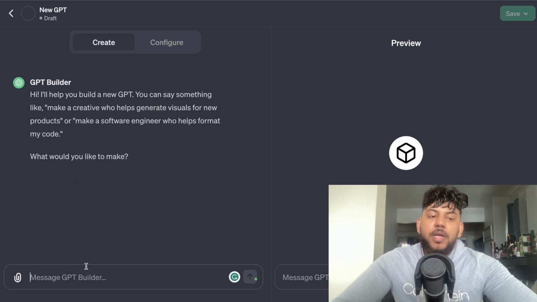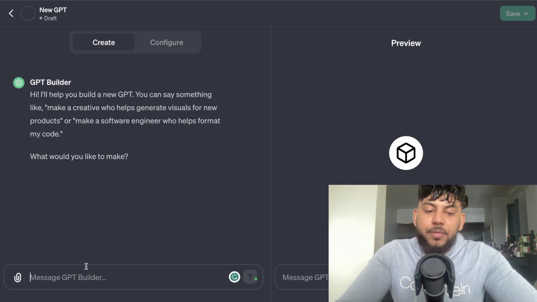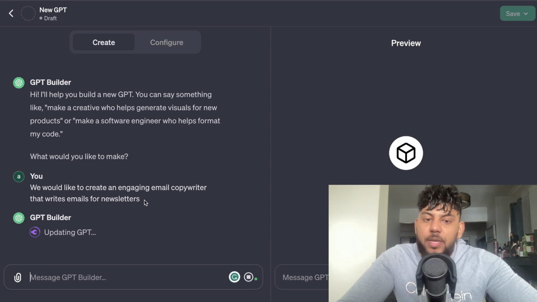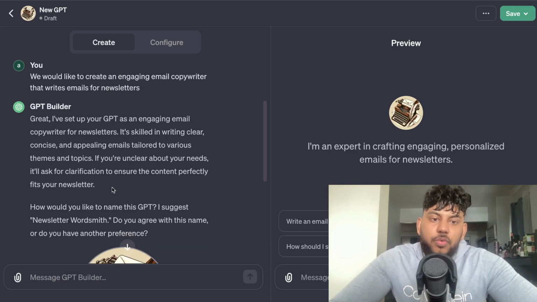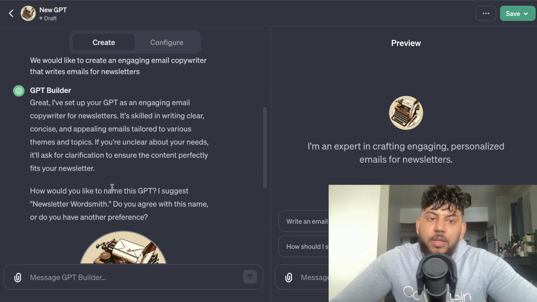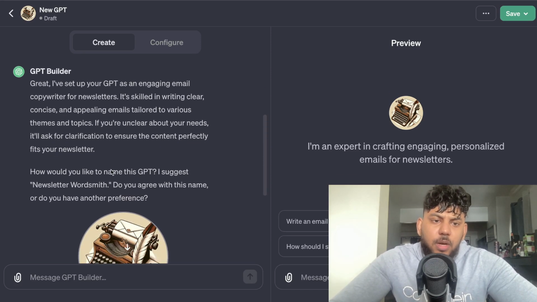So what would we like to make? We just need to describe what we would like to create. So I've told it that we would like to create an engaging email copywriter that writes emails for newsletters. Okay, so the AI has started to create our GPT. It is creating an engaging email copywriter for newsletters. It's skilled in writing clear, concise, and appealing emails tailored to various themes and topics.